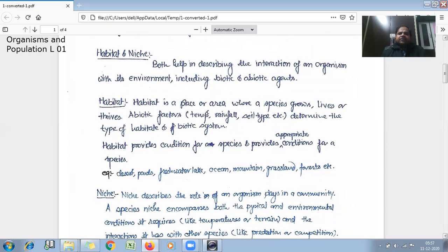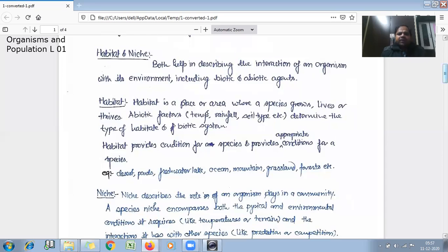Abiotic factors such as temperature, rainfall, soil, etc., determine the type of habitat and biotic system. It means where a particular community and abiotic factors interact will be called habitat.